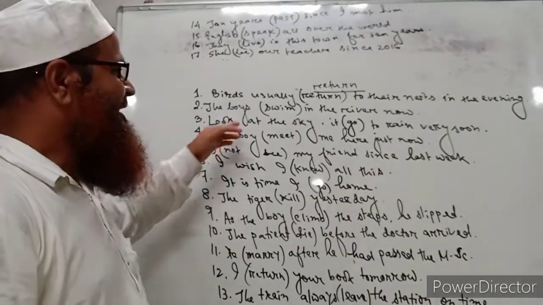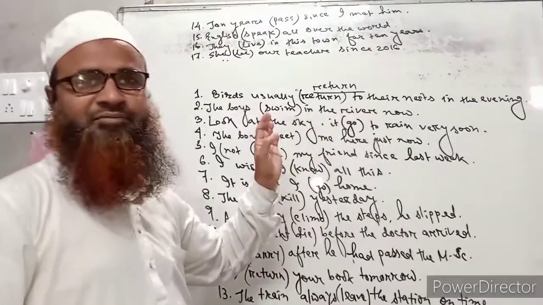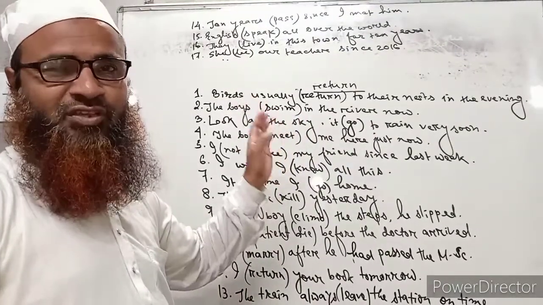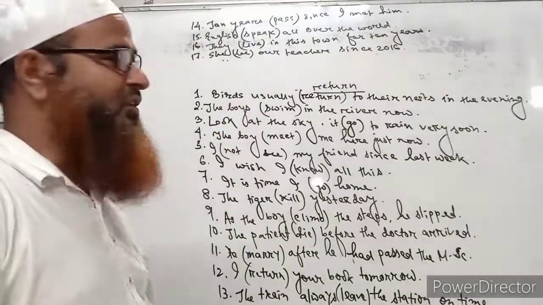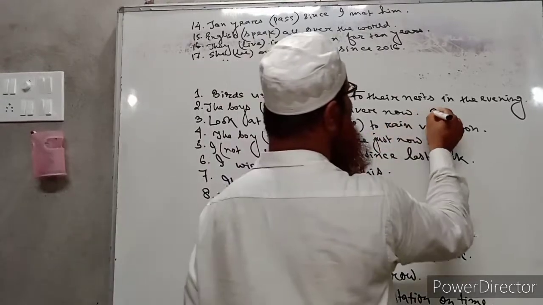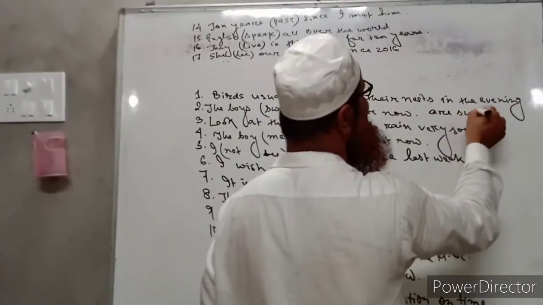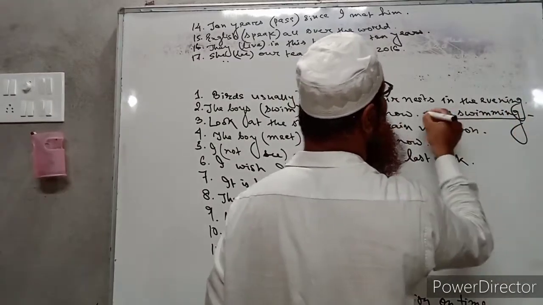So number 2, the boys swim in the river now. So there is now here, the swimming of the boys. The swimming action of the boys is going on now. That is why it should be in present continuous tense. That is why we have to write the boys are swimming. I am just writing the answer only.